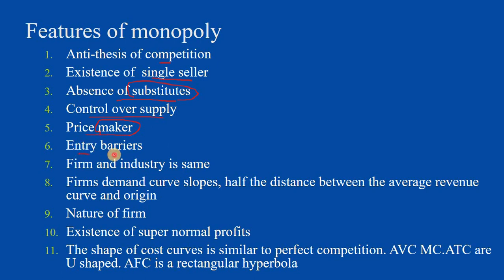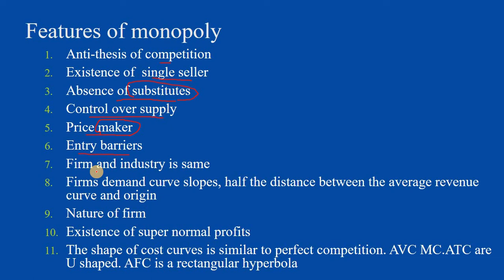Then there are the entry barriers. For the monopolist, there are no direct competitors, and for a firm to enter into the industry is very difficult. There's a barrier, maybe through legal rights or patent rights, things like that.